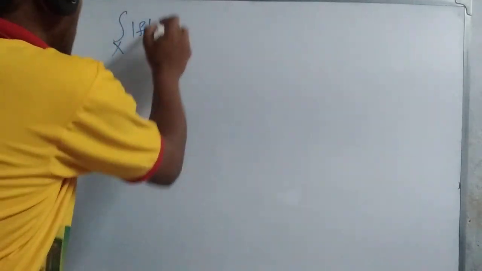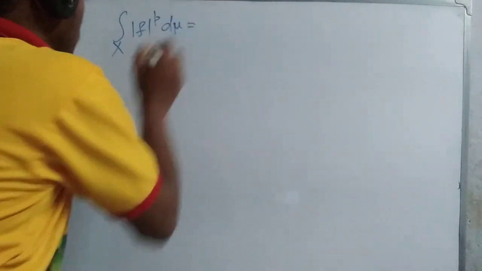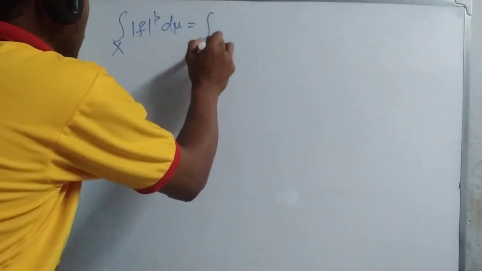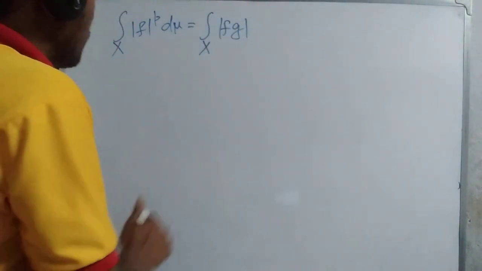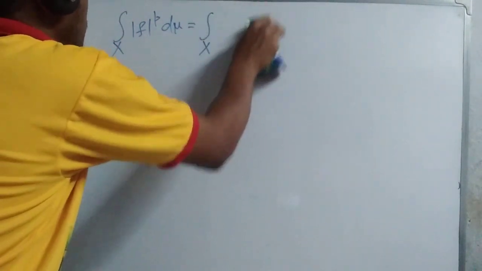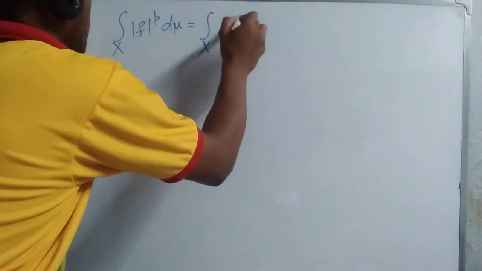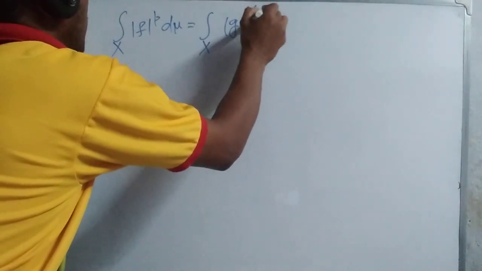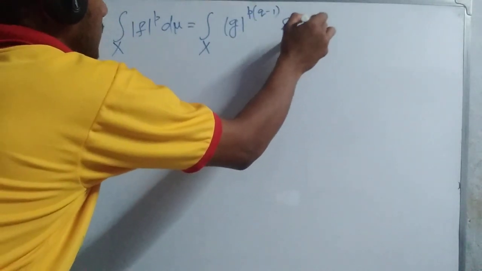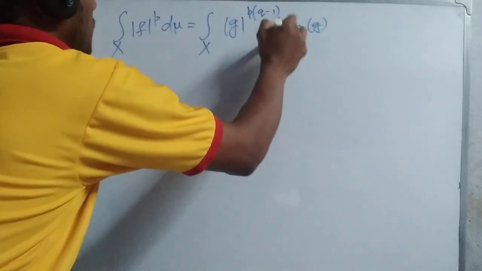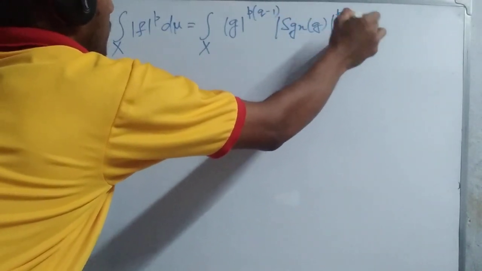Those portions is what we write now. Integration over x of mod of f whole to the power p d mu equal to what? Integration over x of f times mod g whole to the power q minus 1, and here sign g and mod g whole to the power p d mu.